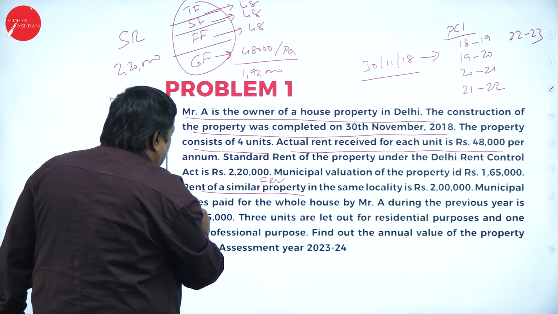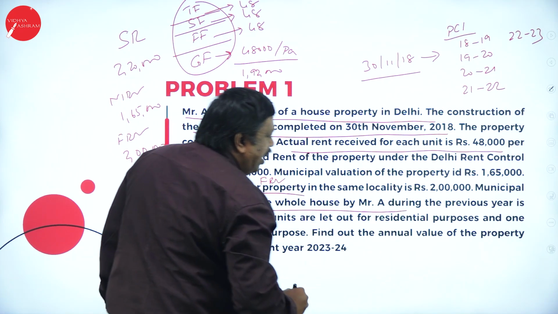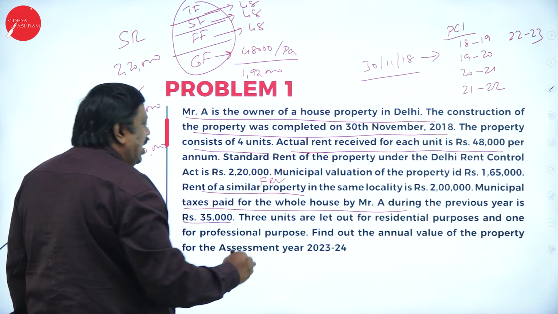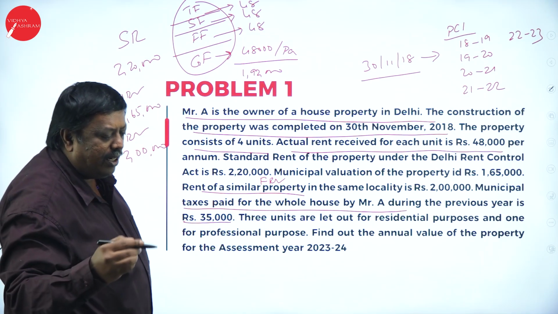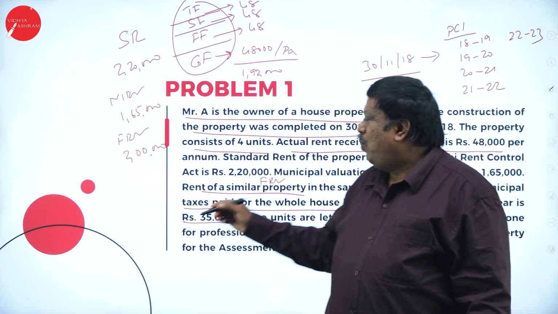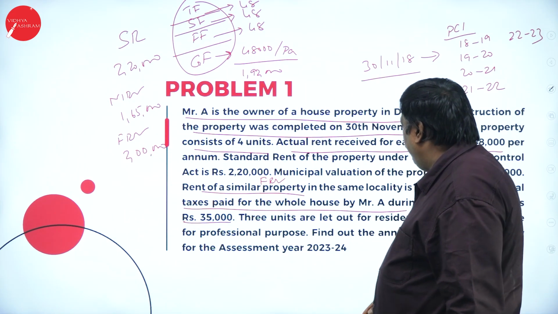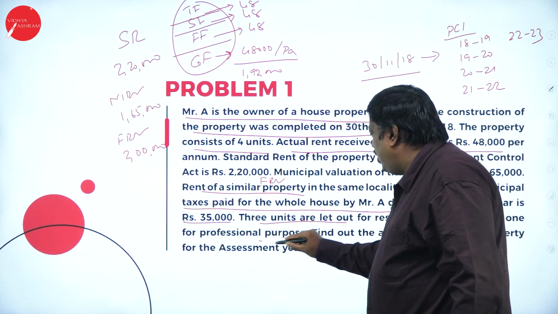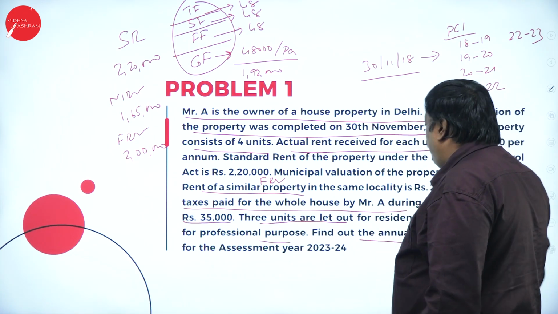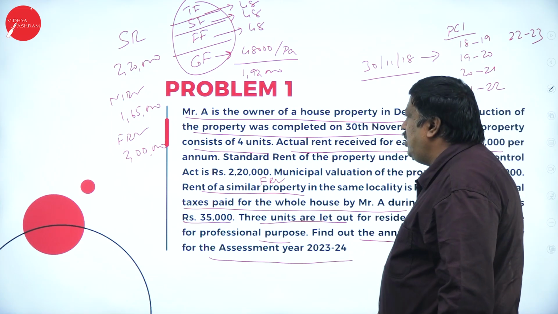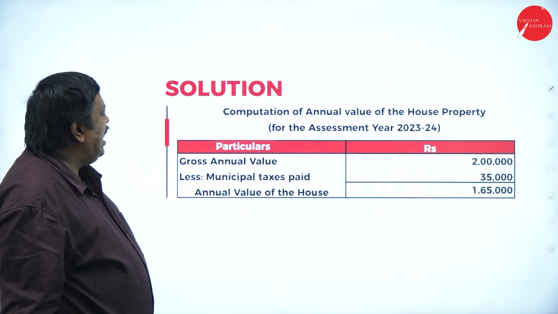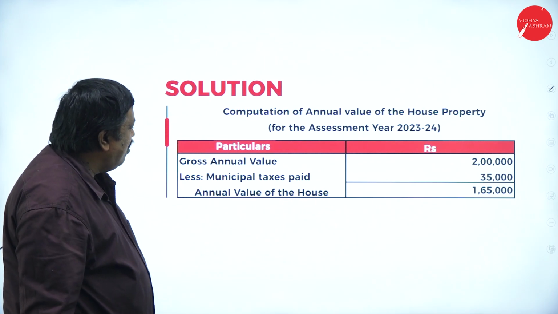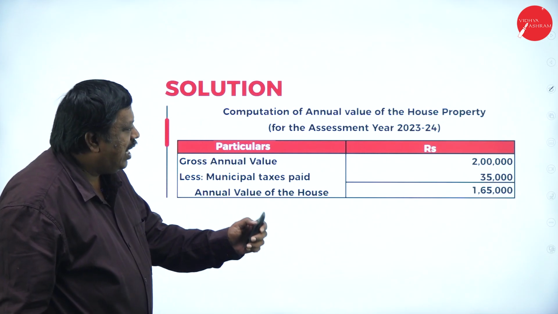During the previous year, municipal tax was paid on the entire property by Mr. A, that is me, the owner of the property, 35,000. So it is eligible for deduction; we are going to deduct from our gross annual value whatever municipal tax was paid on the property. 3 units of the property were for residential purposes and 1 for professional purpose. Find out the annual value of the property for the assessment year 2023-24. Gross annual value is 2 lakhs and less municipal tax paid is 35,000. Annual value of the house property is 1,65,000.